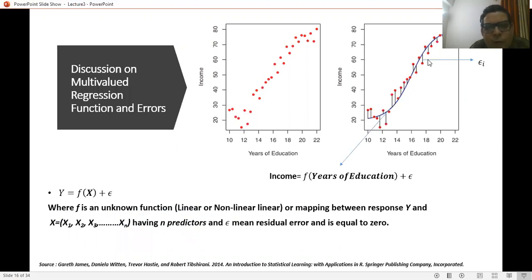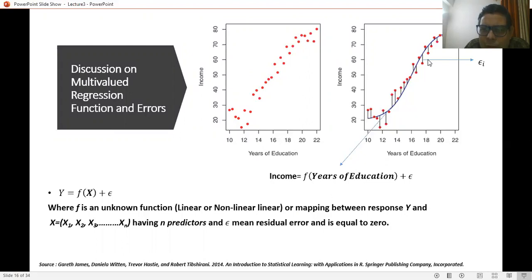Now when we talk about this multiple regression function and the error, we have to discuss the function and errors. Then y is equal to f(x) plus epsilon, where f is an unknown function, whether it is linear or a non-linear function, or a mapping between response variable y and the vector of n predictors. And what about epsilon?